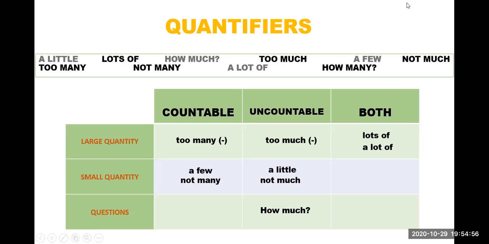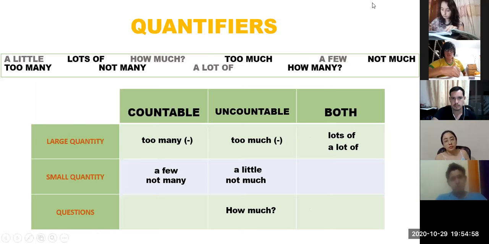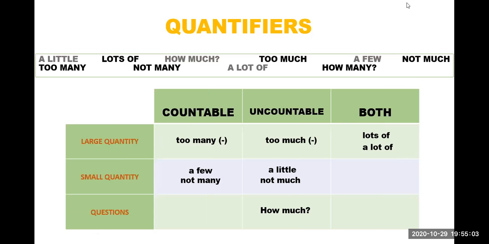And then we have the last one. Natalia, please. When do we use how many? We use how many for questions. Countable, uncountable, or both? Countable. Countable nouns, right?